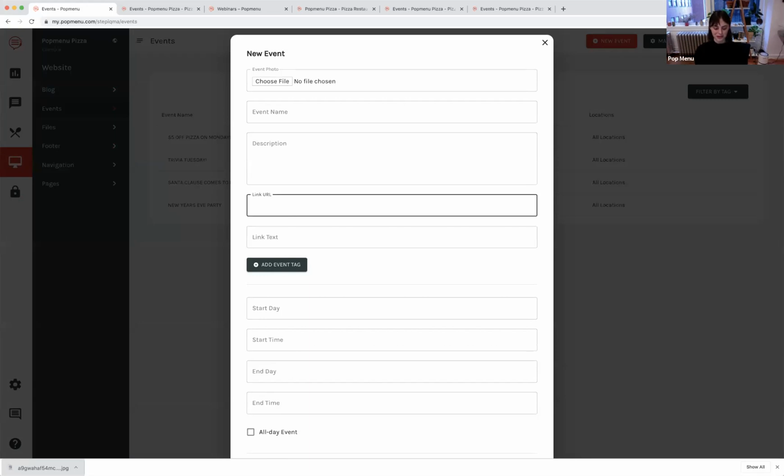Oh, there's my pizza emoji. Facebook event link.com. This is not real. And then you would just write, click here to learn more. When people click that, it will take them to that Facebook link, which is another great way to amplify the SEO, since linking different sites to each other helps. So I love that idea of linking to Facebook for more information.